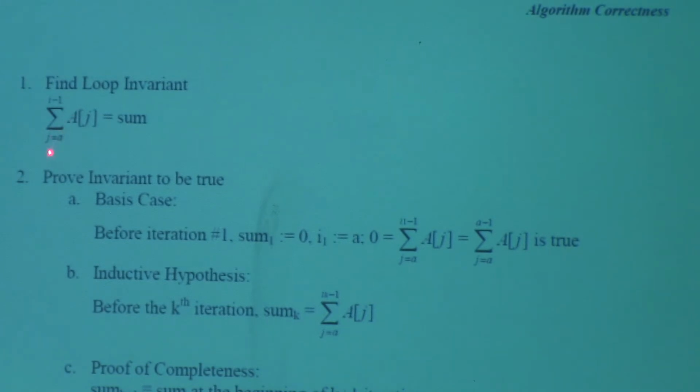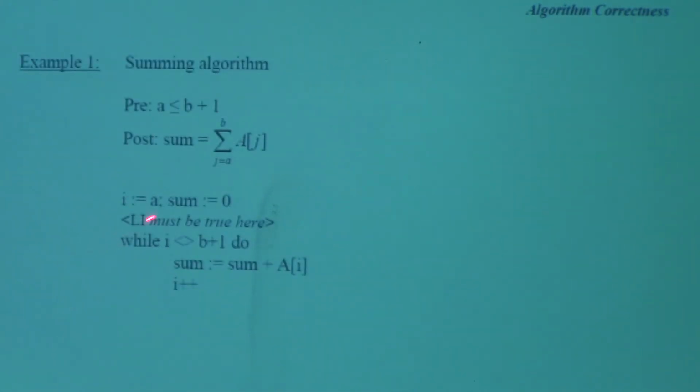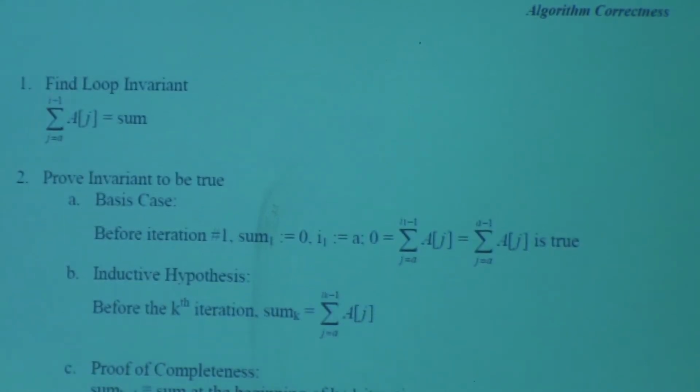So a is the first index. What's the value of i before the first iteration? What's the value of i before the first iteration? a. So therefore, what is the value of i minus 1? It's a minus 1 before the first iteration. So before the first iteration, the sum of a sub j equals sum. Sum has 0 terms. Therefore, a summation of 0 terms is 0.